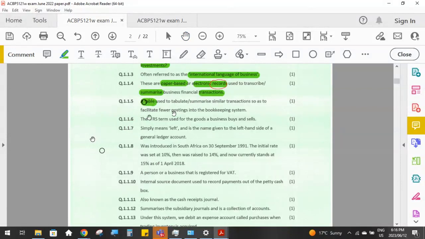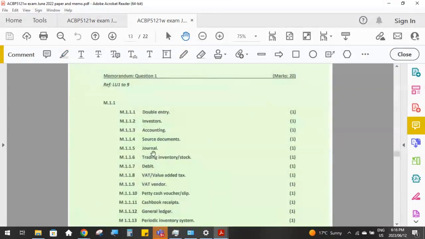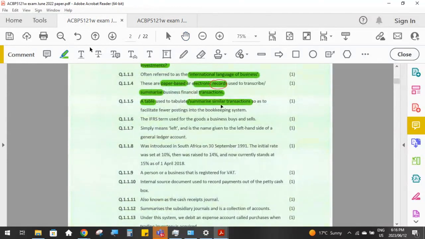The word table might be a little bit misleading, but the table where we summarize similar transactions in our bookkeeping system, those are called the journals. So the journals are cash book receipts journal, cash book payments journal, salaries journal, debtors journal, creditors journal, etc. Each of those journals we use to summarize similar transactions.